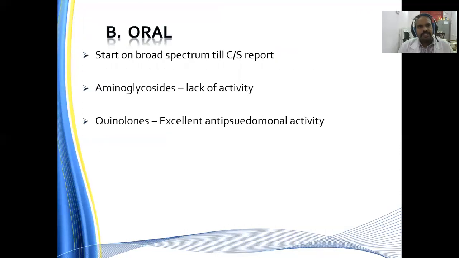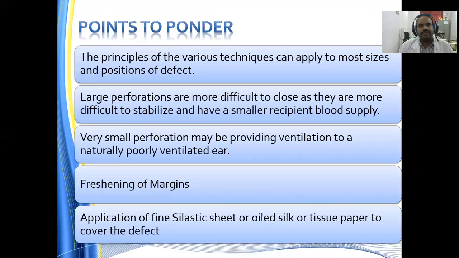Start oral antibiotics on broad spectrum antibiotics till the culture sensitivity report comes. Usually aminoglycosides lack activity. Quinolones have excellent anti-pseudomonal activity, so we prefer third generation or second generation quinolones. So the points to ponder are the principles involved for various techniques, and they can apply to the moist areas